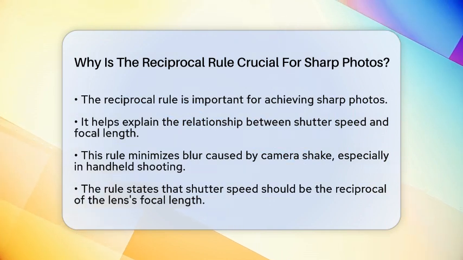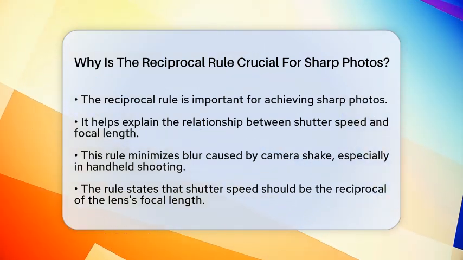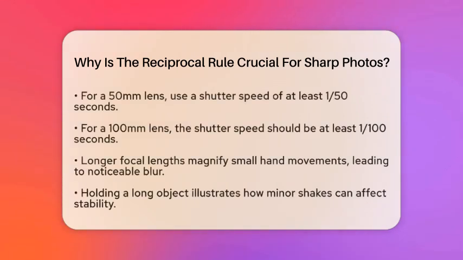especially when shooting handheld. The reciprocal rule states that your shutter speed should be at least the reciprocal of your lens's focal length. For instance, if you are using a 50mm lens, your shutter speed should be at least 1/50th of a second. If you switch to a 100mm lens, then your shutter speed should be at least 1/100th of a second. This guideline helps counteract the magnified effect of small hand movements, which can be more noticeable with longer focal lengths.